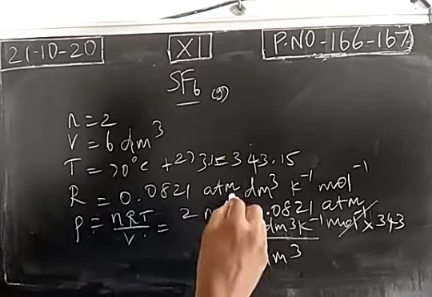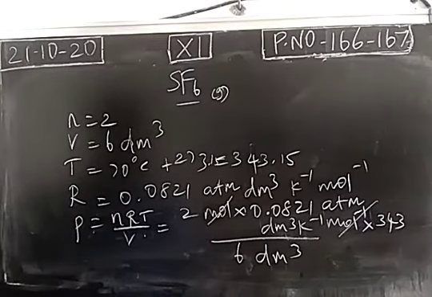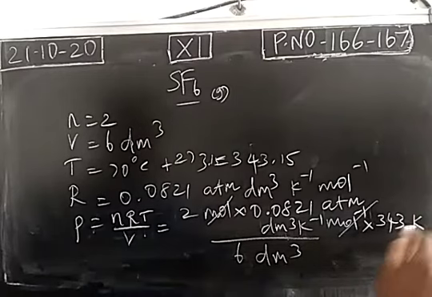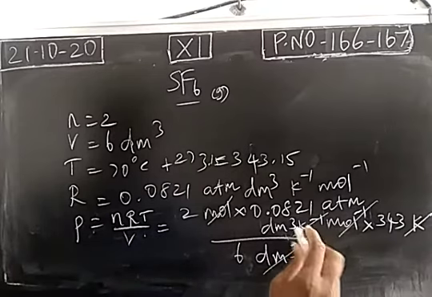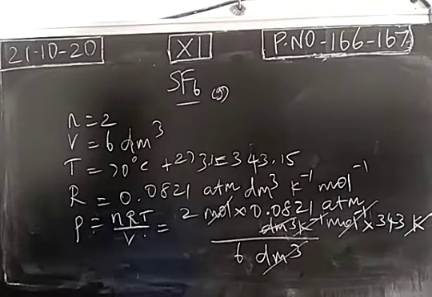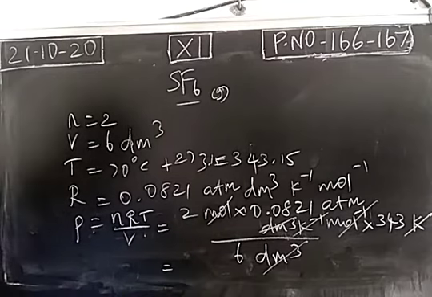So mole and mole inverse will be cancelled. Kelvin and the Kelvin inverse will be cancelled. Decimeter cube will be cancelled. So remaining, 9.39 atmospheric pressure.